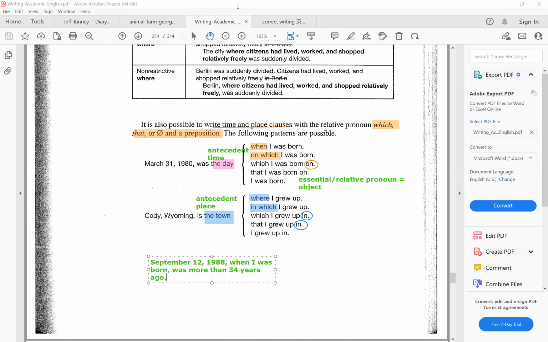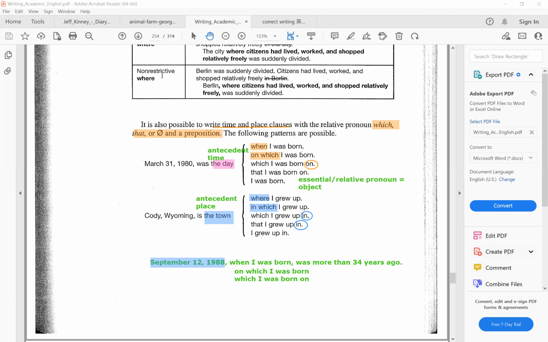So looking here, because I'm modifying the antecedent, September 12, 1988, which is a very specific time, right? So the when I was born is non-essential. So of course I can say I was born on September 12, 1988. So I can say on which I was born, but I need to keep the comma. So I can say which I was born on, but I cannot use that or omit because this is non-essential.